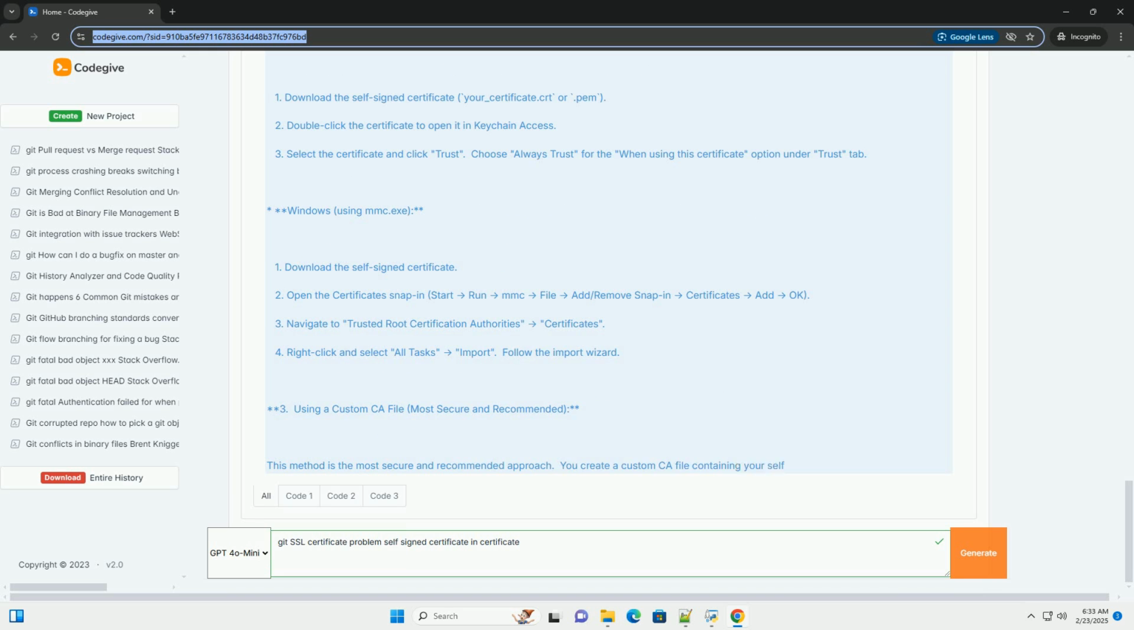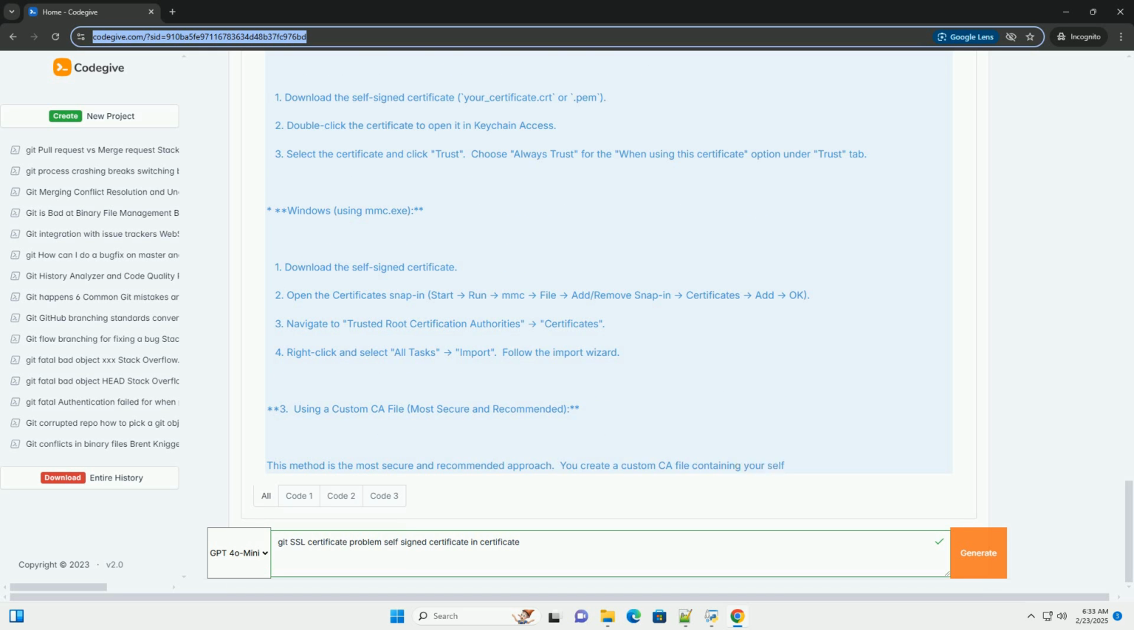Example, using a custom CA file, with code. Let's assume your self-signed certificate is my_server.crt and you save it in /git_certs/. 1. Create the directory, mkdir /git_certs/. 2. Place the certificate in the directory, cp my_server.crt /git_certs/. 3. Set up Git. This configures Git to use only my_server.crt for verification, avoiding global changes and maximizing security.